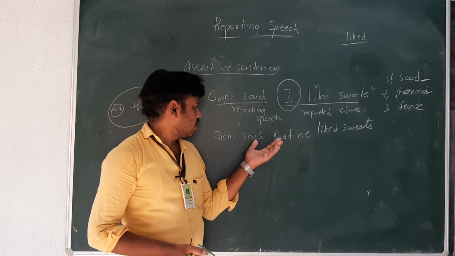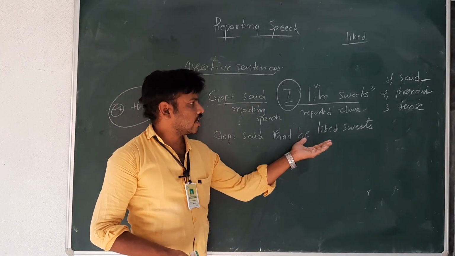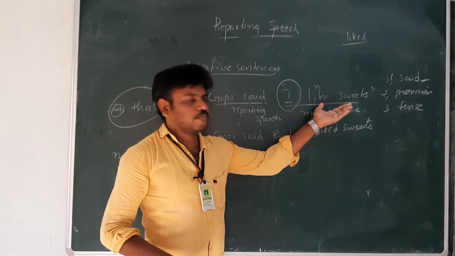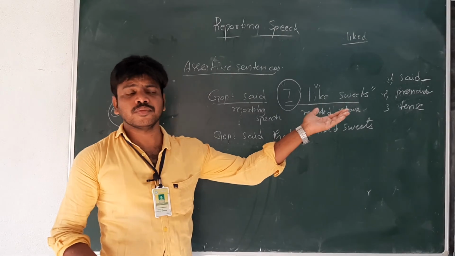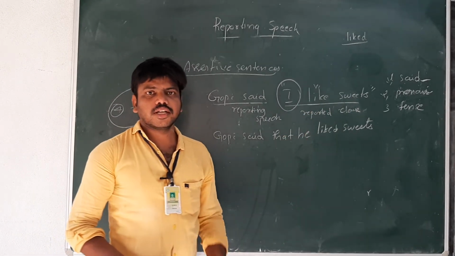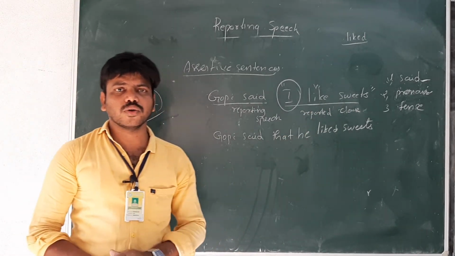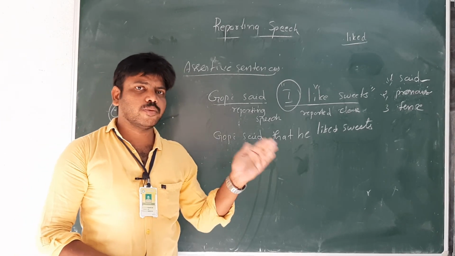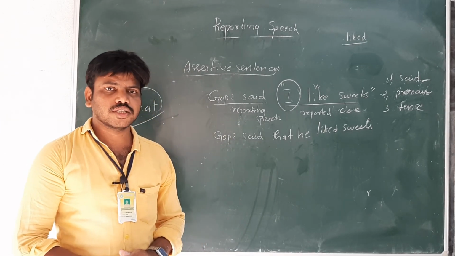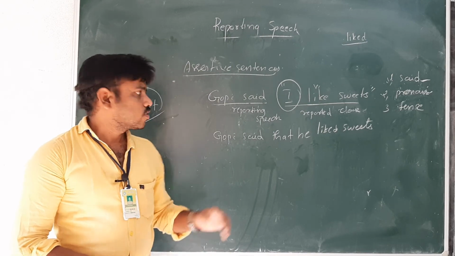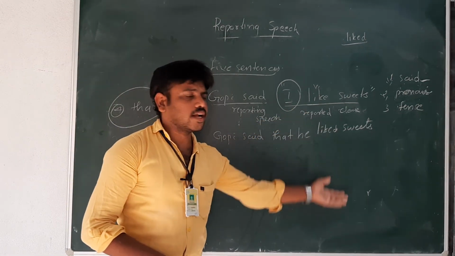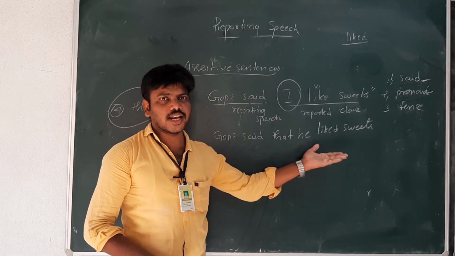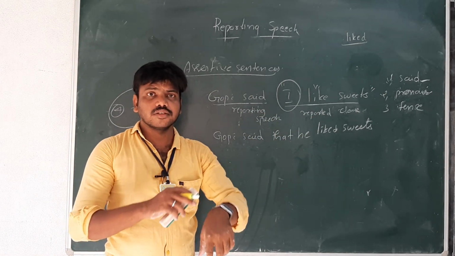Gopi said that he liked sweets, because like is a simple present. Simple present will become simple past. That is our rule. What is the basic rule? Present will become past tense. So like will become liked. Gopi said that I like sweets becomes Gopi said that he liked sweets.